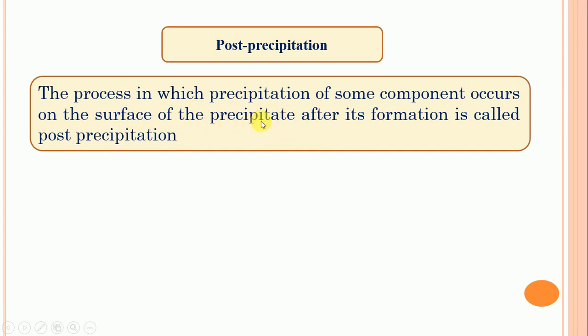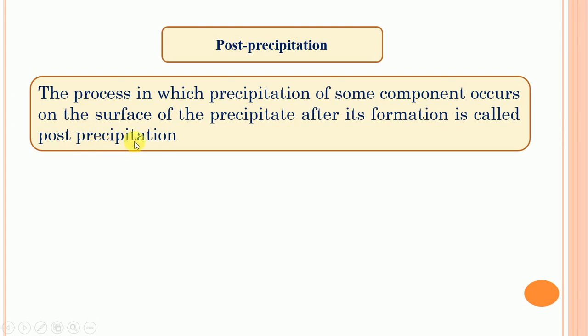So this is the main precipitate and this is another precipitate. When the main precipitate is formed, after some time some other components which are present in the mother liquor are also adsorbed over the main precipitate after its formation; this is called post-precipitation.